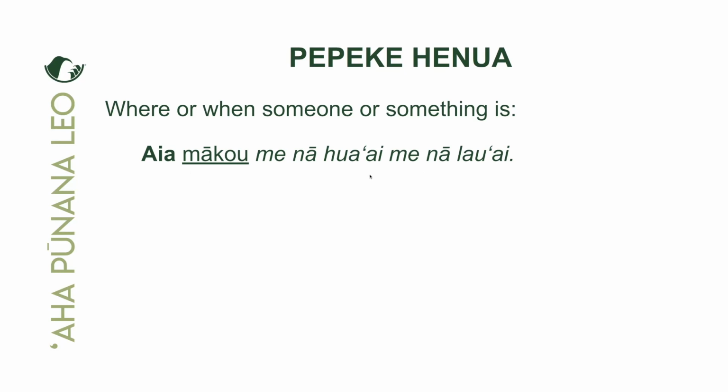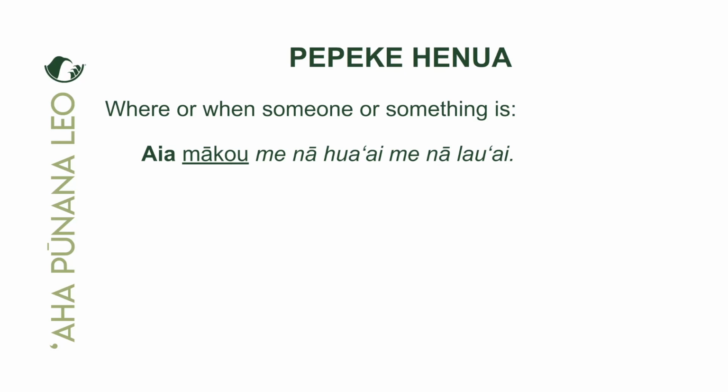What is hua'ai again? Fruit. Na hua'ai means the fruits, maika'i. Me, together with na lau'ai. Okay, lau'ai means vegetable. Na lau'ai means vegetables. It makes it plural, yeah, the plural. So 'Aia mako me na hua'ai me na lau'ai. What could this possibly mean? Okay, so maybe we're in the grocery store, right?